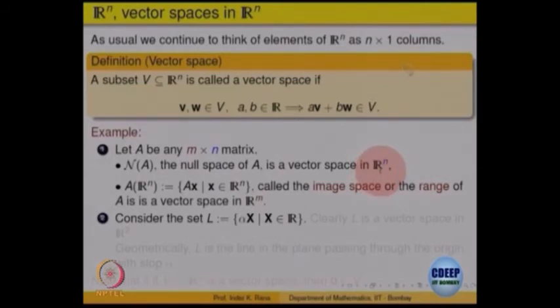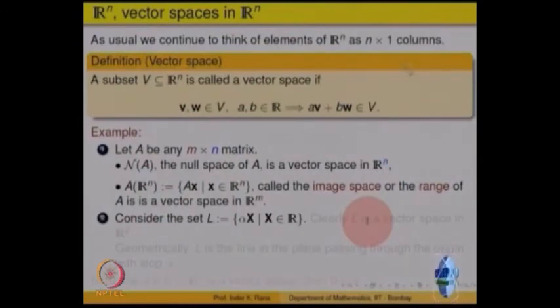So, let us look at one more example. Consider this L, which is alpha x. There is a typo here, it should be R to the power 2. I take some fixed vector x0 in R2.